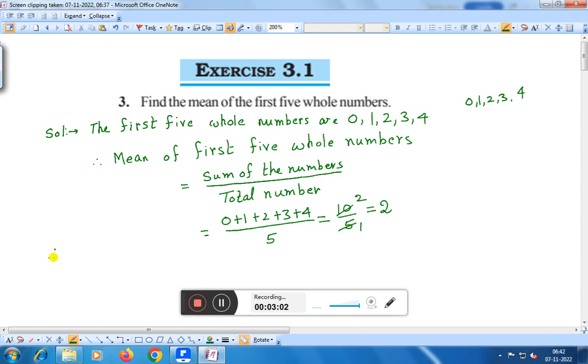Therefore, you can say that the mean of the first 5 whole numbers is 2.